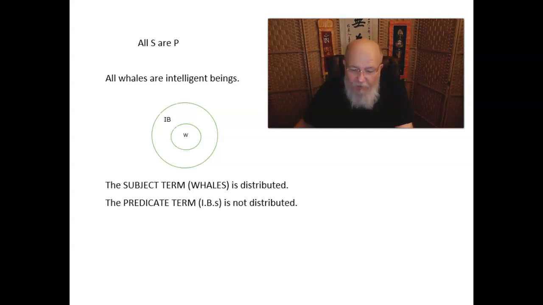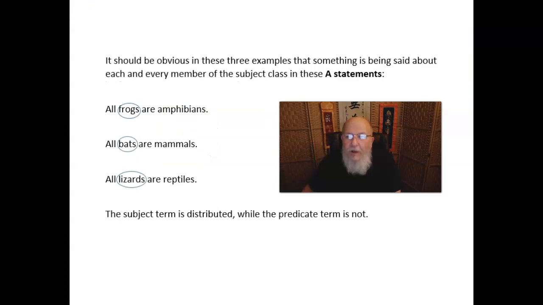So we can say that for an A proposition, which remember is a universal affirmative proposition, the subject term is always distributed. Something is always being said about each and every member of the class named by the subject term. It should be obvious in the three examples I have here that something is being said about each and every member of the subject class, but something is not being said about each and every member of the predicate class. Right? And we circled the term to indicate it's distributed.